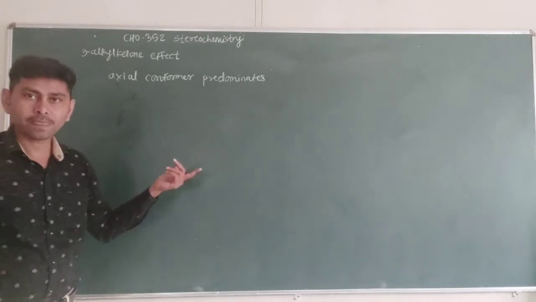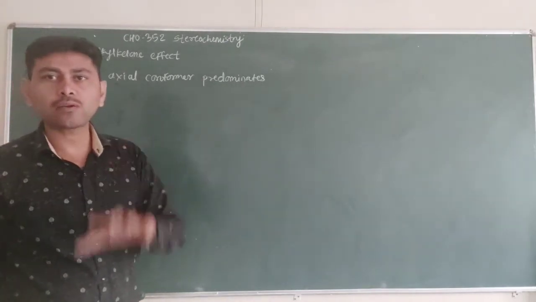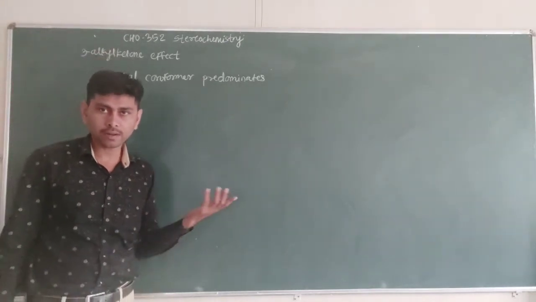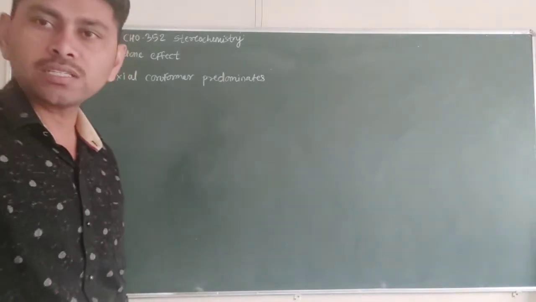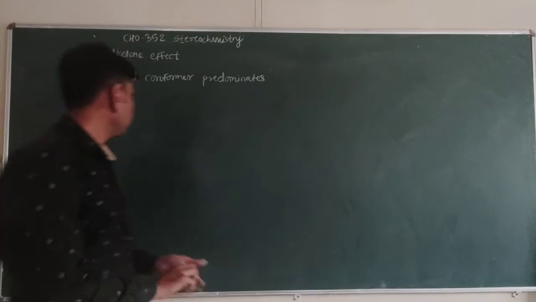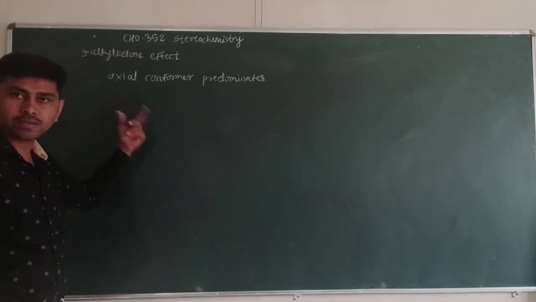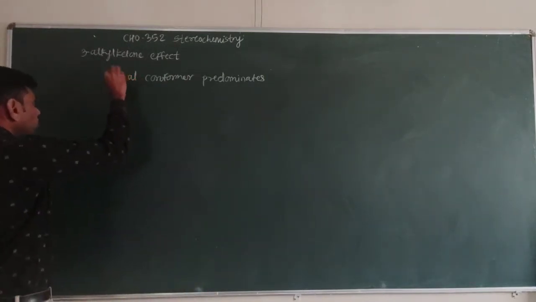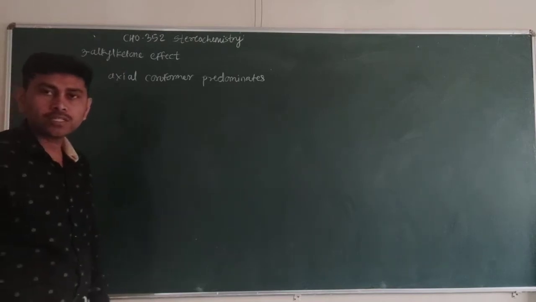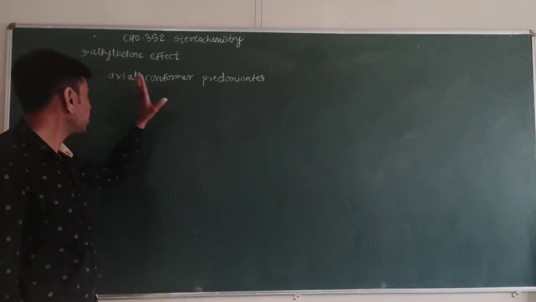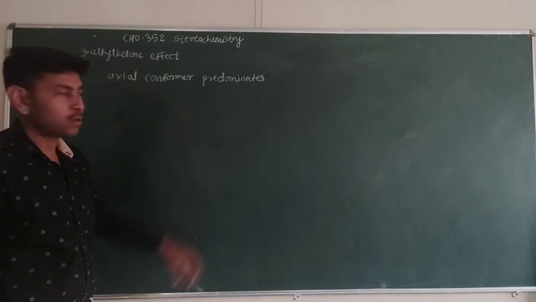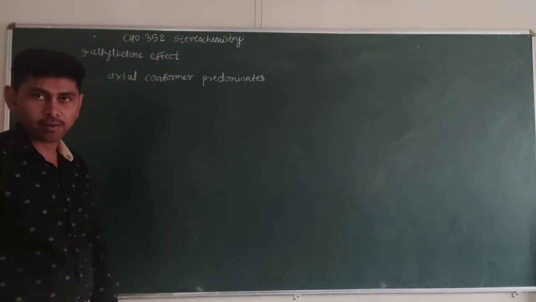In general, in cyclohexane the axial conformers are less stable because there are many interactions, and due to these interactions the axial conformer is less stable. But in the 3-alkyl ketone effect and the 2-alkyl ketone effect, the axial conformer predominates.